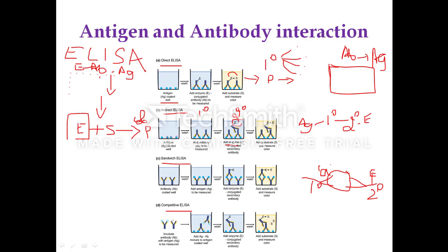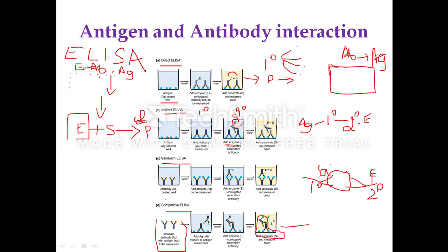Another type is competitive ELISA. Here you will have an aqueous solution of the antigen and antibody and they will be mixed. The specific antigen will bind to the antibody and form the antigen antibody complex, and the sample containing the antigen and antibody will be incubated.